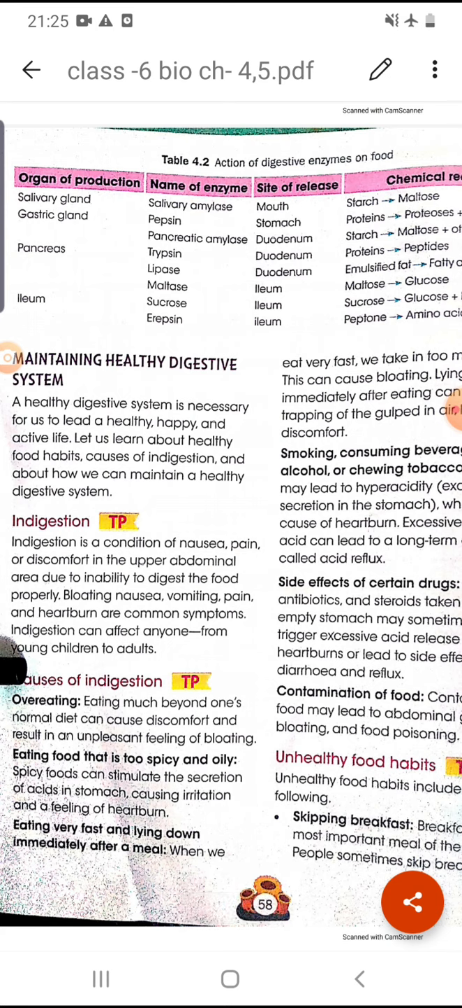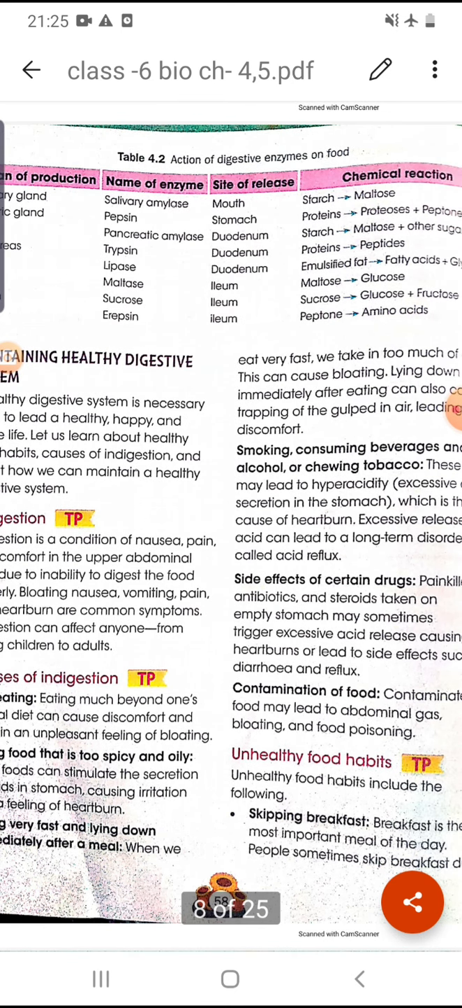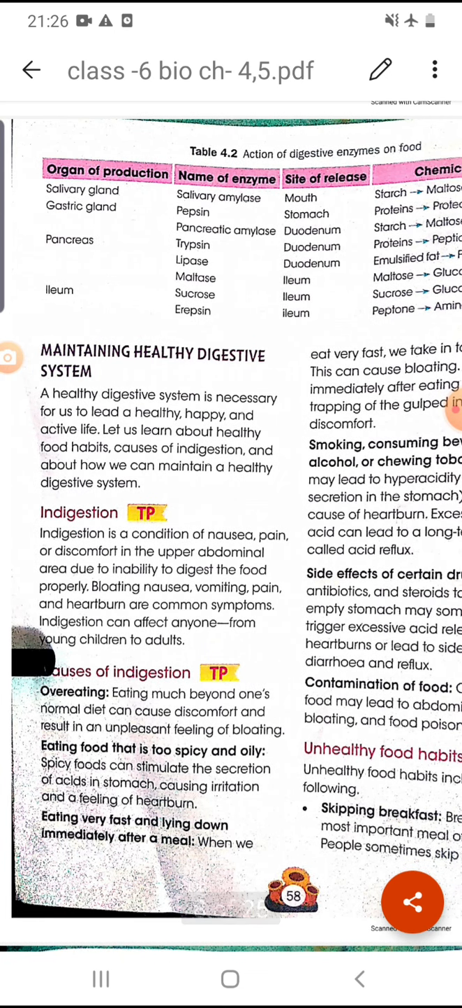The first enzyme is salivary amylase. It is secreted from the salivary gland, and the site of release of this enzyme is our mouth. It acts on starch or carbohydrate and converts the starch into maltose. Okay. Next is the gastric gland.